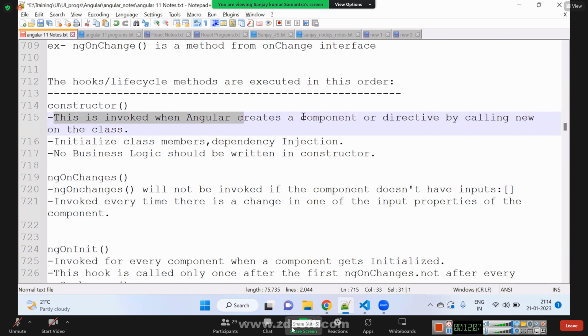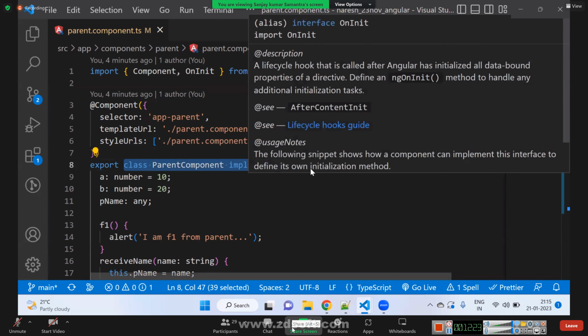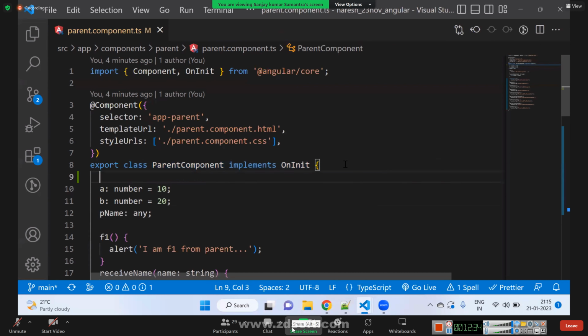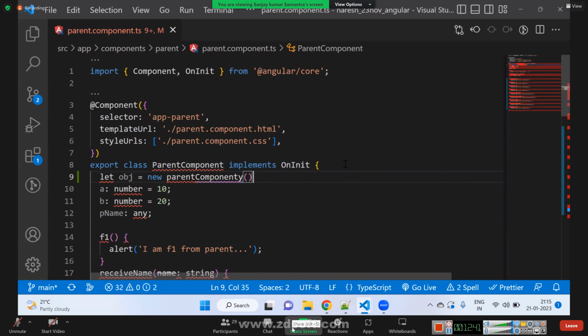Constructor is invoked when Angular creates a component or directive by calling new on the class. Whenever we write a component in Angular, it looks like this: class parent component implements something. If it is a class, the object for this class is being created. Though we are not writing let obj is equal to new parent component, somebody else is doing it for us.